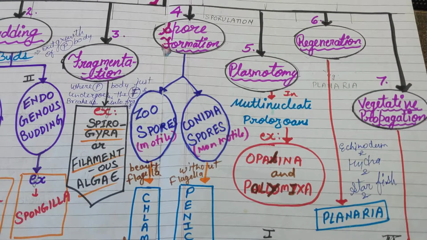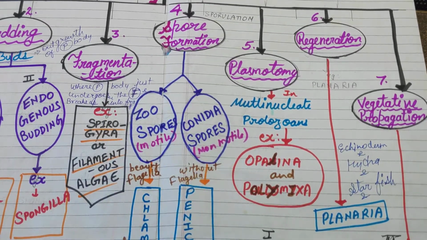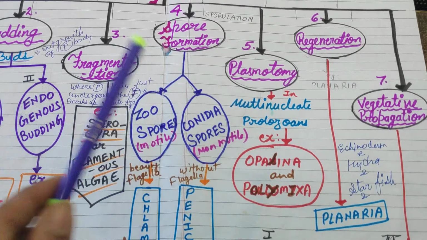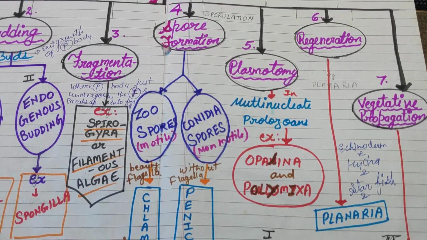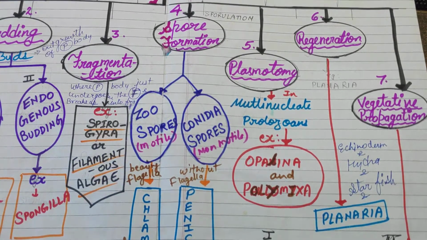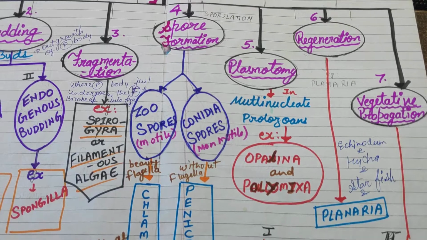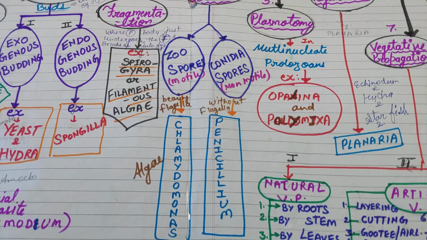Spore formation takes place by two methods, by zoospores and by conidia spores. Zoospores means motile spores. Conidia spores means non-motile spores. Zoospores are motile because they bear flagella, but conidia are without flagella. The example of zoospores is Chlamydomonas algae, and the example of conidia spores is Penicillium.